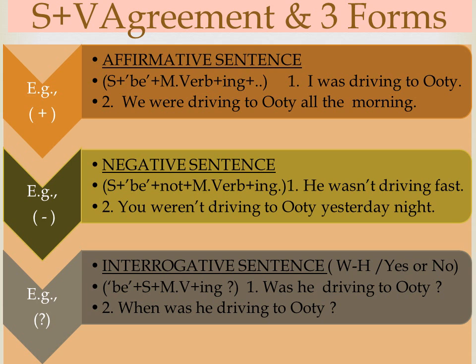The structure of interrogative sentence, yes or no question, is be verb plus subject plus main verb plus ing, ending with the question mark. Was he driving to Ooty? Yes, he was. Or no, he wasn't. The next structure is WH plus be verb plus subject plus main verb plus ing. When was he driving to Ooty? He was driving to Ooty yesterday morning.